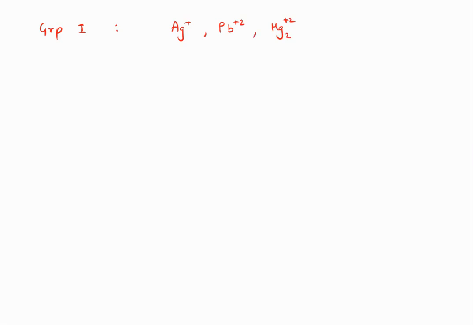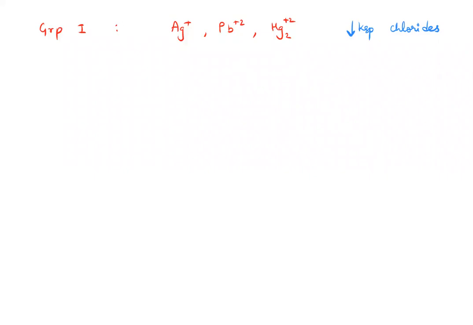And these cations have very, very low value of Ksp for their chlorides. Their chlorides have a very low Ksp compared to the others. So even if you add a little chloride, all these 3 cations can be precipitated. Whereas other cations like zinc, or sodium, calcium or manganese, iron, all these cations have high value of Ksp for chlorides. So they are not precipitated. Only these 3 get precipitated if you add chloride ion, because these 3 have very low Ksp value of chloride. So note down the group.